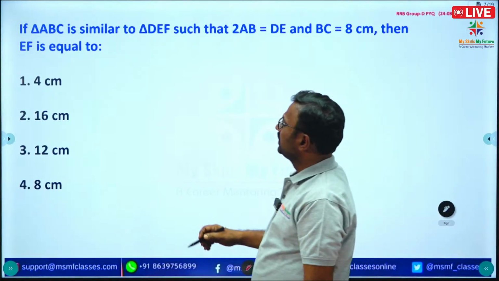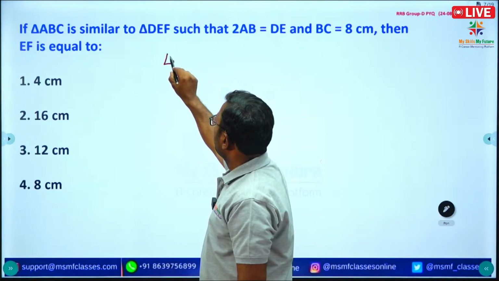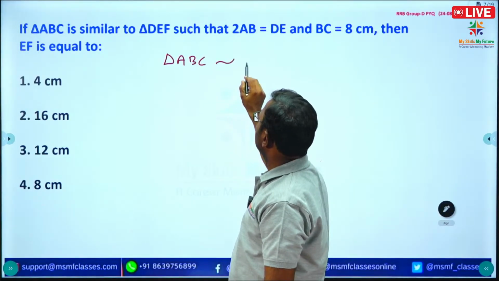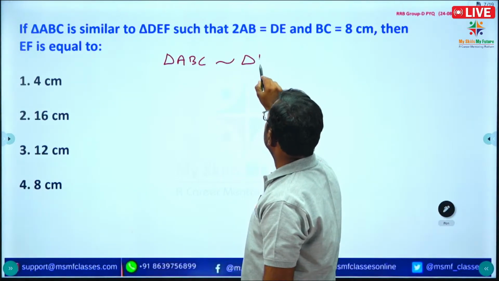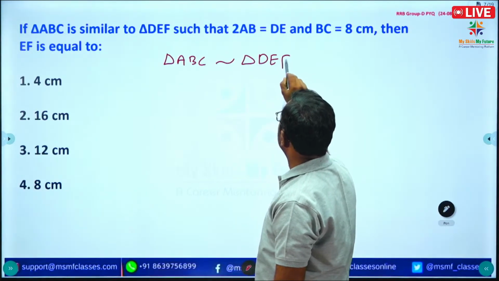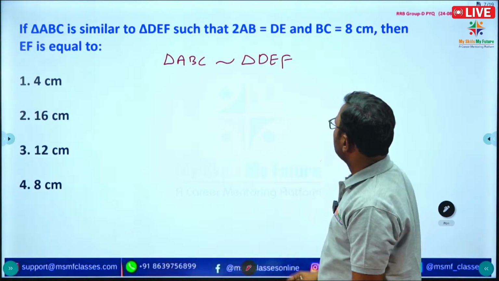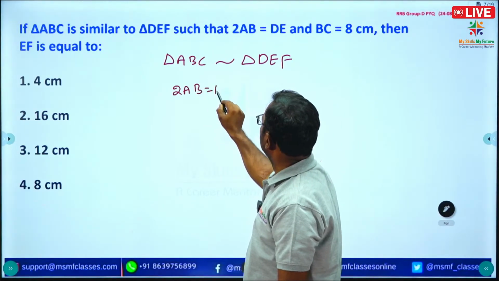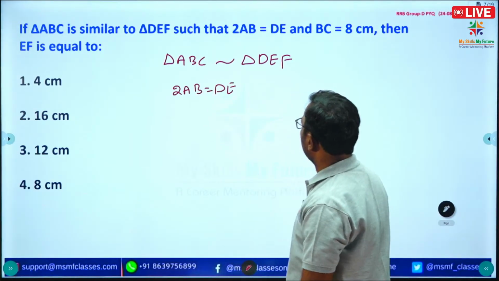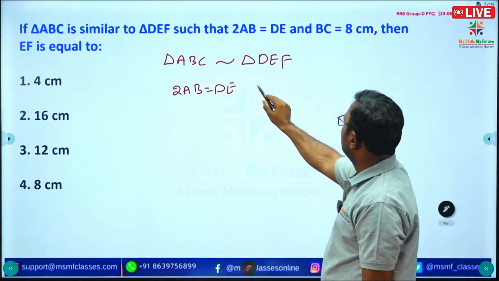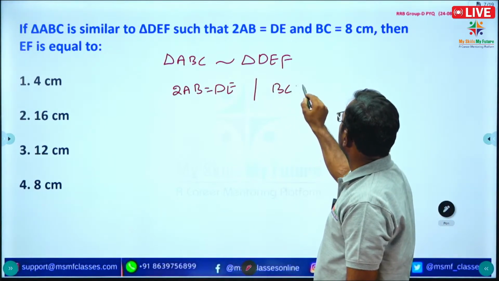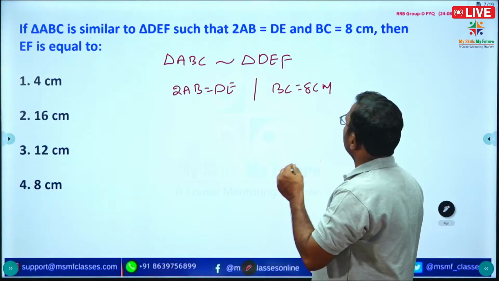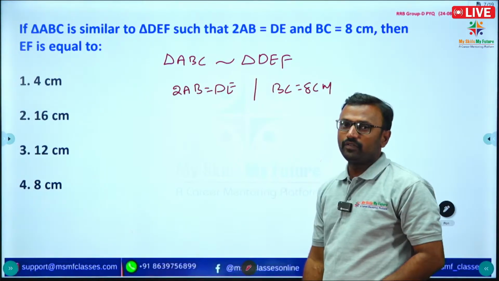See the question. Triangle ABC is similar to triangle DEF, okay, such that they given 2AB is equal to DE, and they given BC is equal to 8 centimeter, then EF is equal to, we need to find EF.